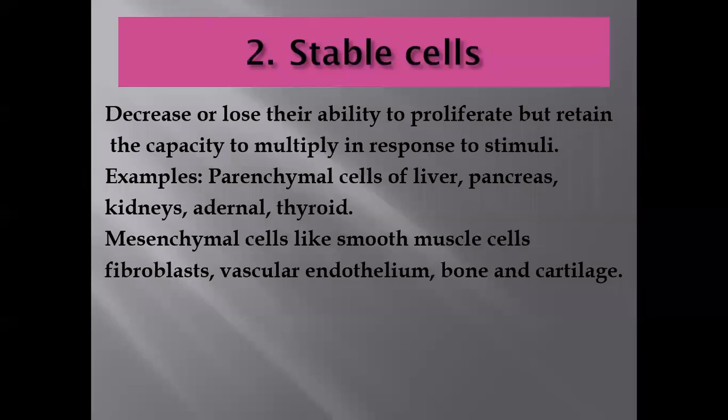All these are the stable cells and they are called conditional renewal. When they have any pathology or physiological need, they can enter into the cell cycle and regenerate themselves.